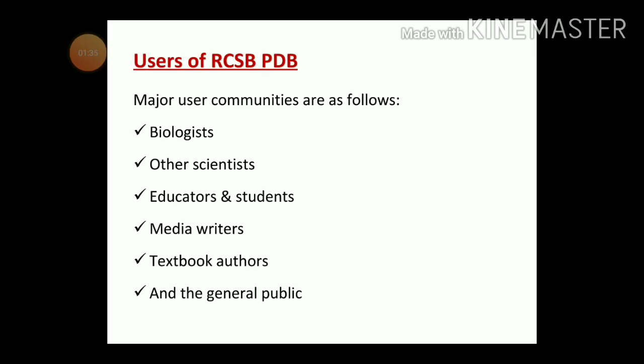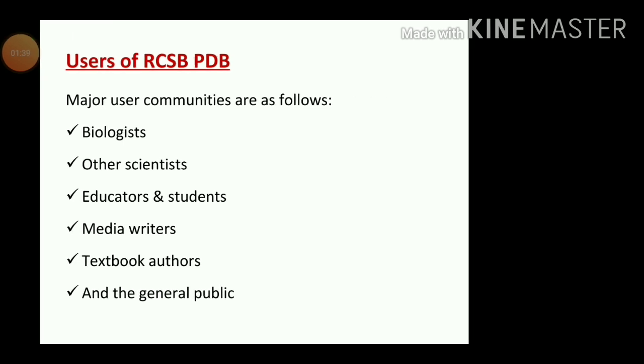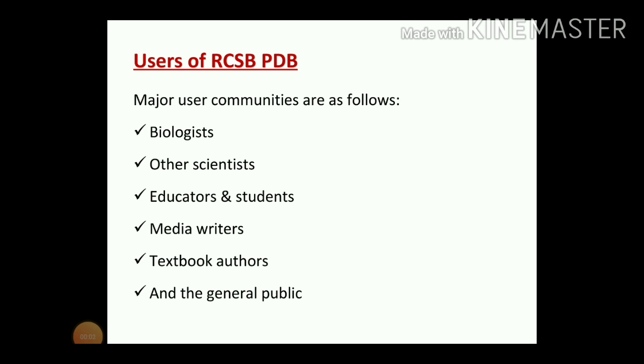In the next slide, I will tell you about who are the users of WWPDB and especially the RCSB PDB. As you know, it is an open access global data resource, so anyone on this globe may access its data and download it.